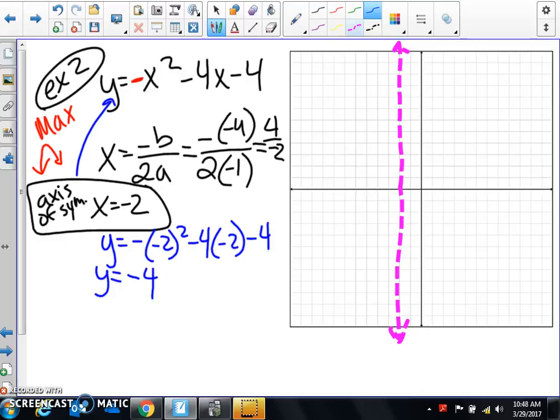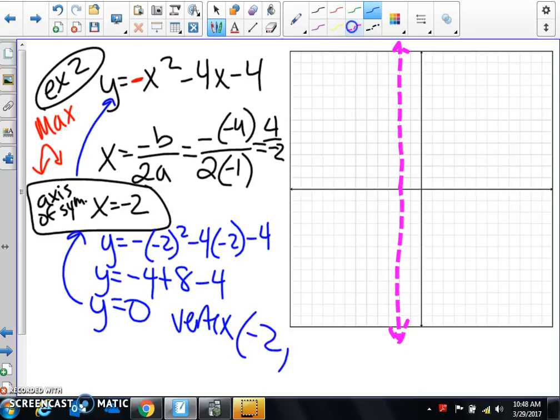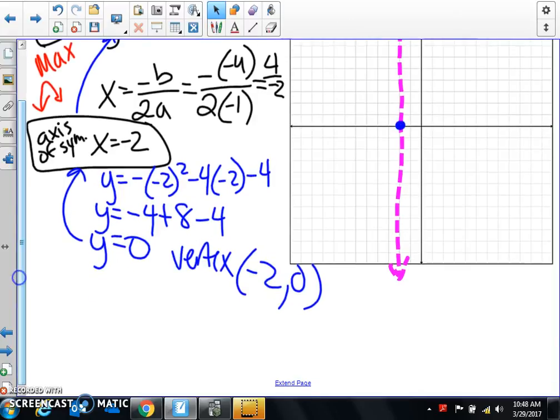Negative 4 times negative 2 is a positive 8. So y equals negative 4 plus 8 is 4. 4 minus 4 is 0. So my vertex is the point negative 2, 0. So I would go over here and negative 2, 0. That's my vertex.